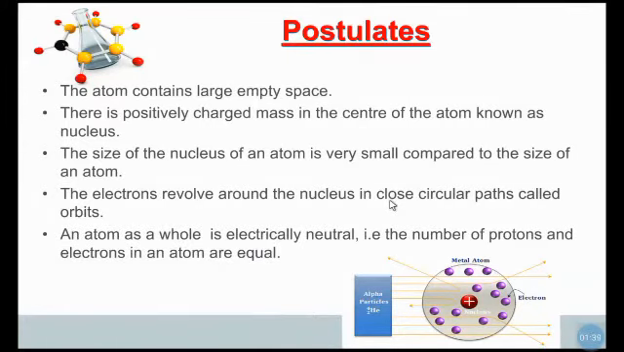Atoms as a whole are electrically neutral. That means the number of positive charges and the number of negative charges are equal in a neutral atom. So atoms are neutral. That is, the number of protons and the number of electrons must always be equal in a neutral atom.